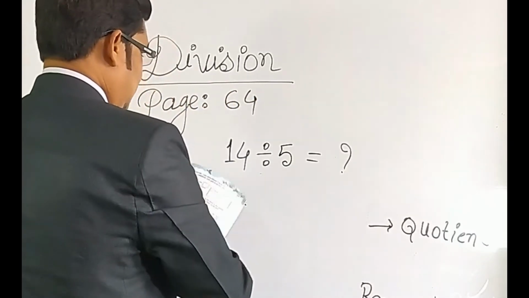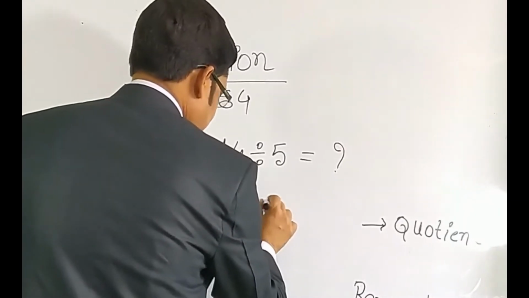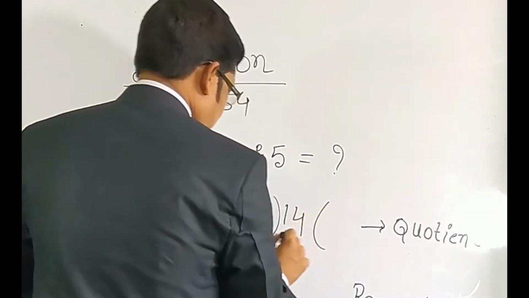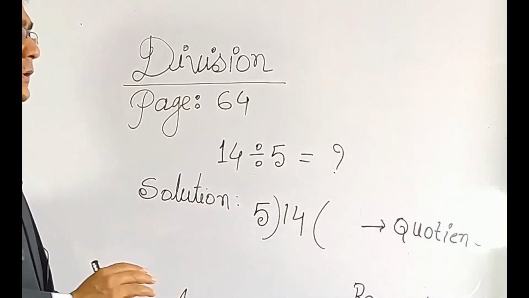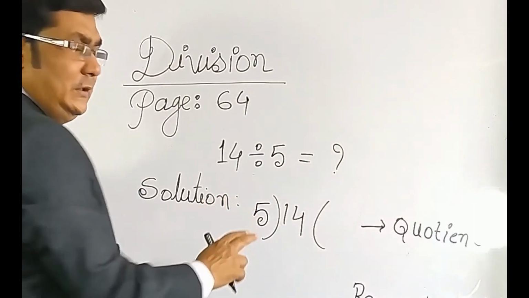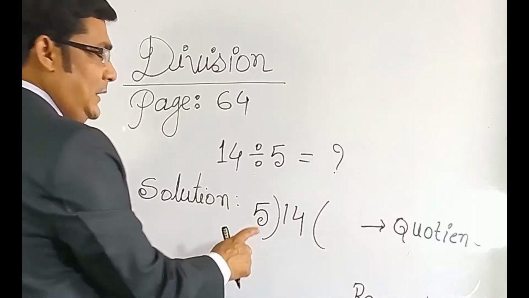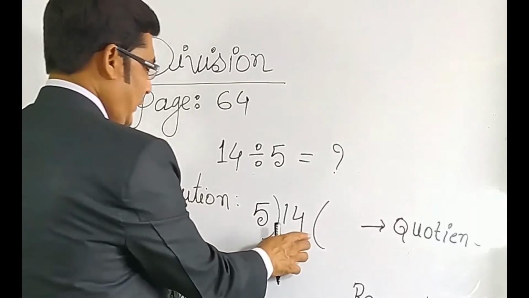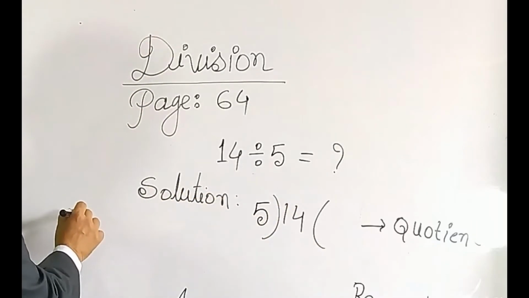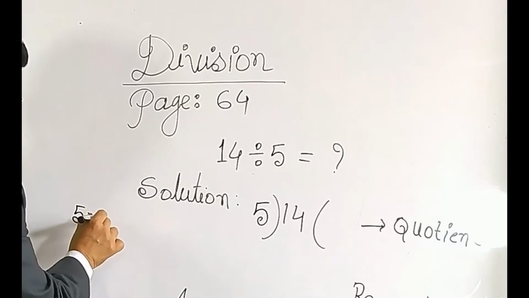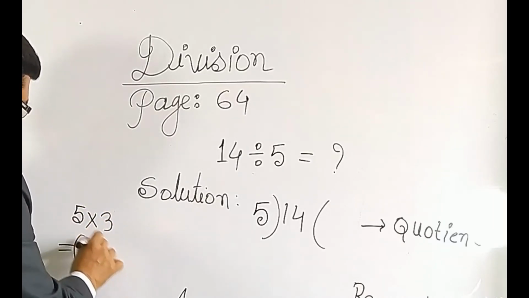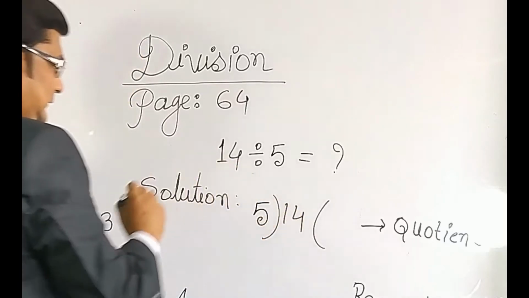Okay. So, first of all, 14 divided by 5. How many times will it go? You count: 5 1s are 5, 5 2s are 10, and 5 3s are 15, but our given number is 14. My dear student, 5 3s are 15, but here given 14.